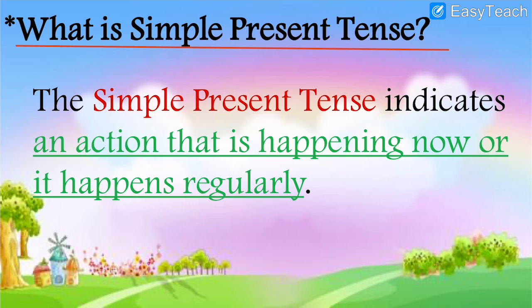Simple present tense indicates, means it shows, the action that is happening now, which is happening right now. Like you are listening to my lecture now, it is simple present tense. Or the action which happens regularly, something which you do every day, that is called regularly. For example, I watch English videos every day. The action which you do regularly, that is your regular action. So you said I watch. So watch means it is simple present tense.